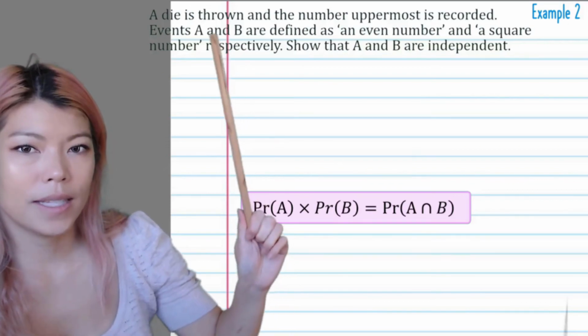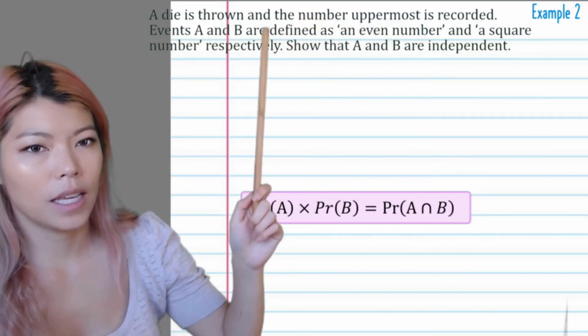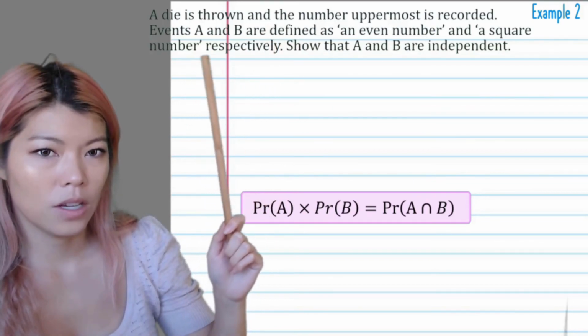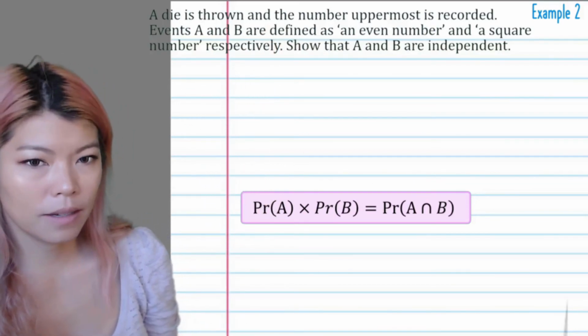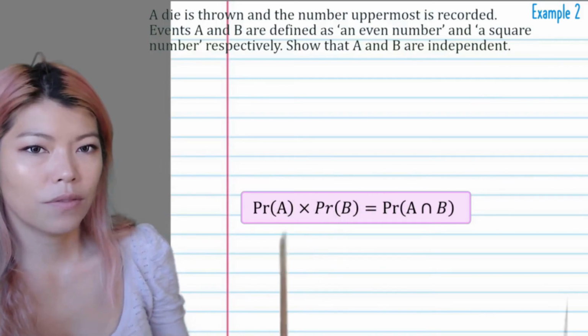What about this one? A die is thrown and the number uppermost is recorded. Events A and B are defined as even number or square number. Show that A and B are independent. So we need to show that the probability of A times the probability of B gives me the intersect. So let's figure out what A and B are.